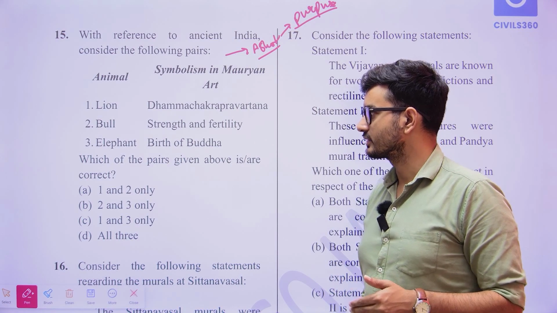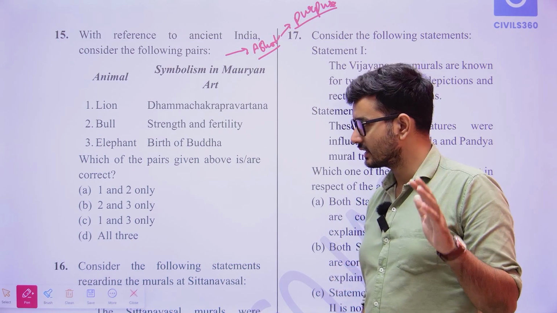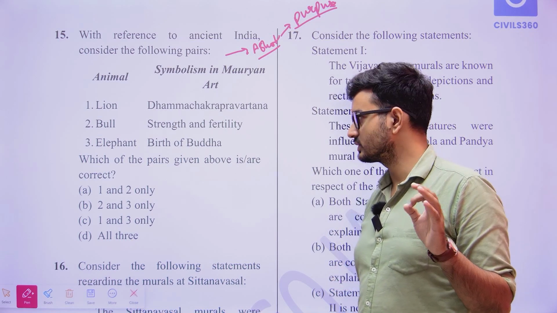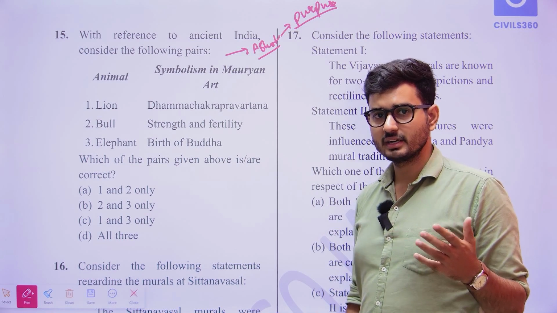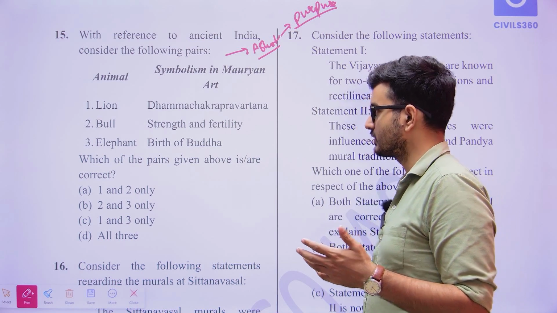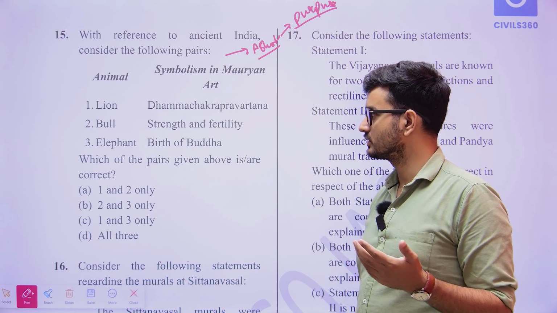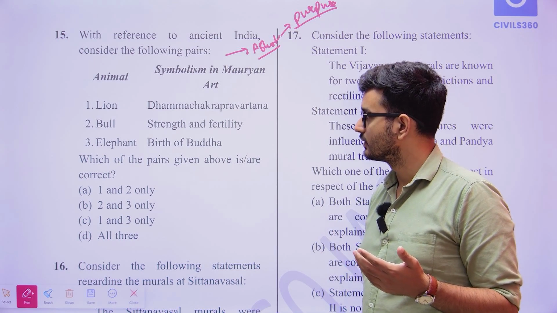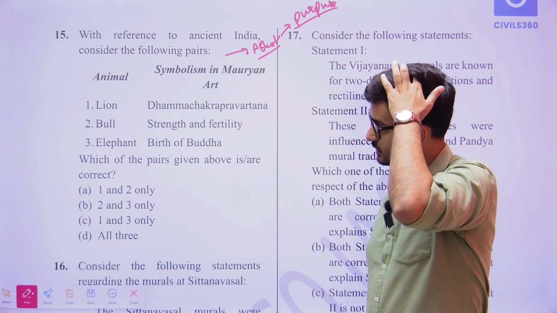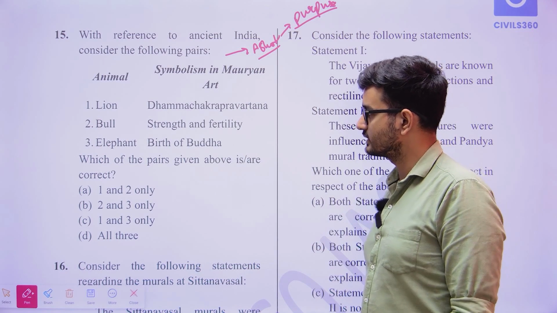If you have read the Jataka tales, in those tales it was said that there was Queen Maya's dream. So the elephant was associated with the birth. Now, which of the following pairs is correct?